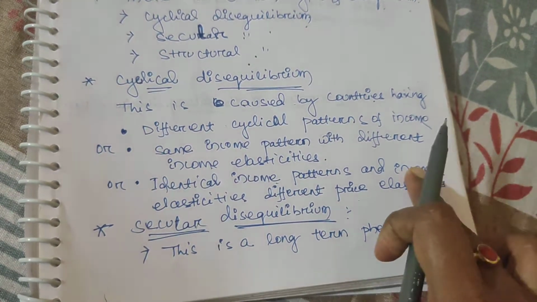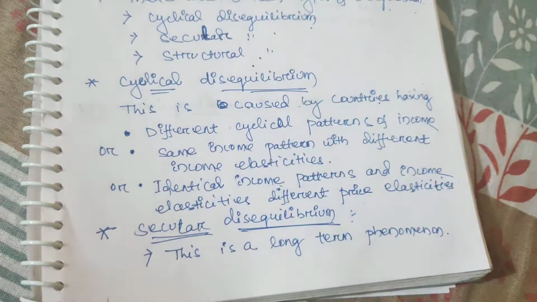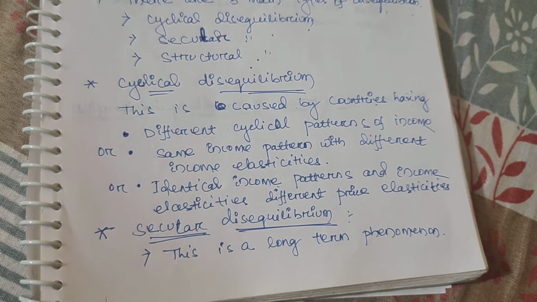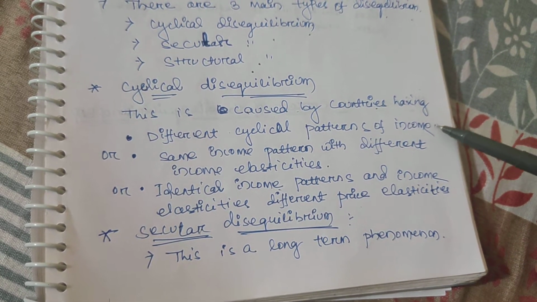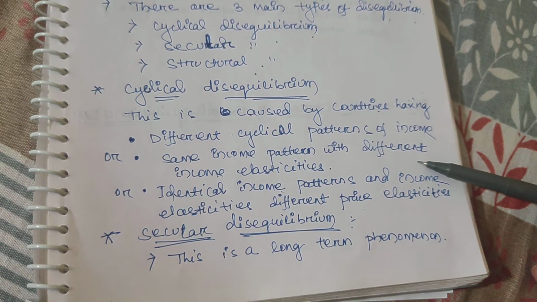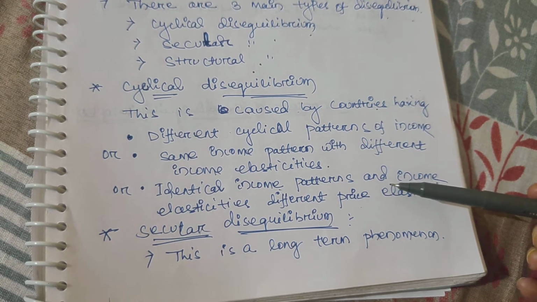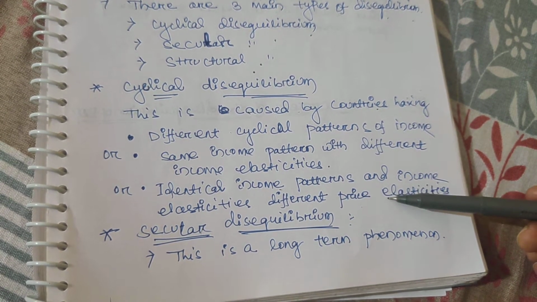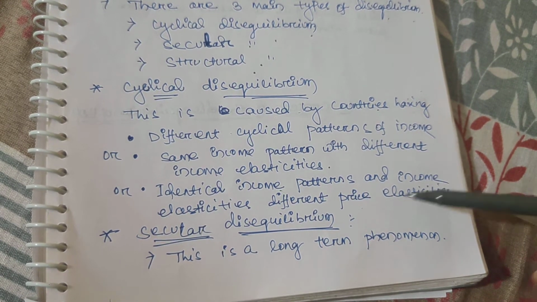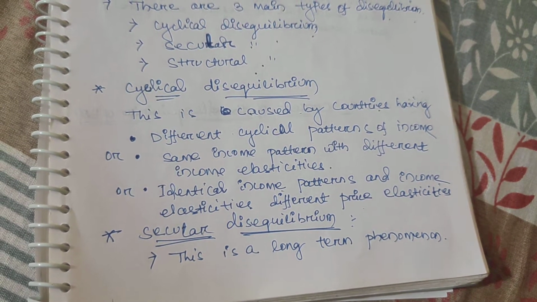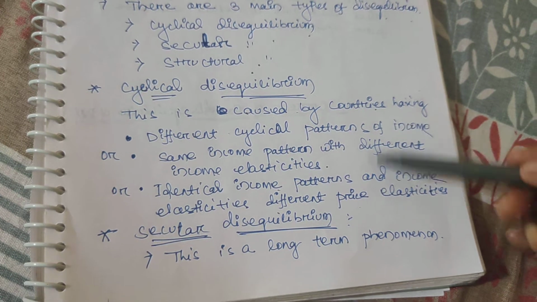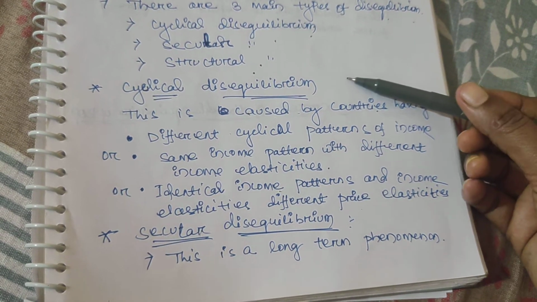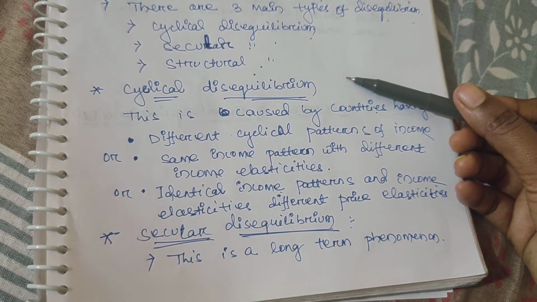Any of these causes may bring about cyclical disequilibrium. It may be different cyclical patterns of income, the same income pattern with different income elasticities, or identical income pattern where income elasticities differ from price elasticities.